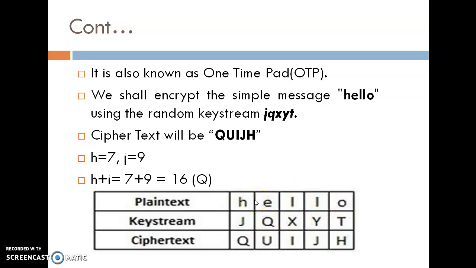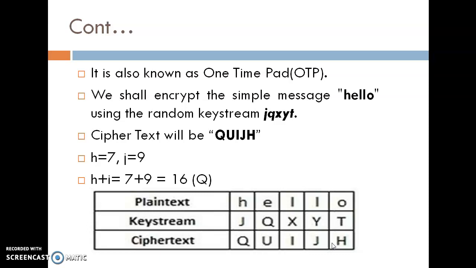Now identify the numeric value of each character of the plain text and key string. If we start A from 0, then the value of H is equal to 7 and the value of J is equal to 9. So 7 plus 9, so we get the value 16. So at 16, the character is Q. So the ciphertext of H and J is Q. Simultaneously do this for each character, then we get the value QUIJH.